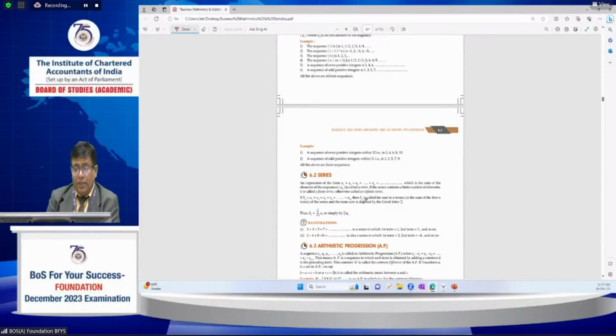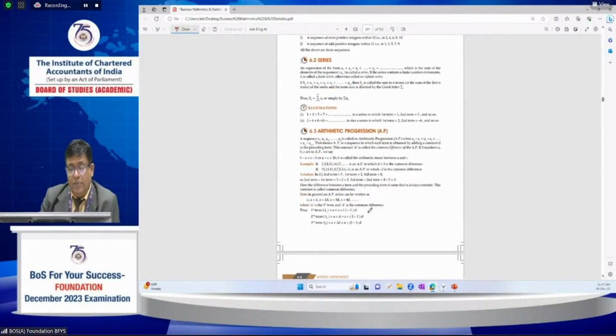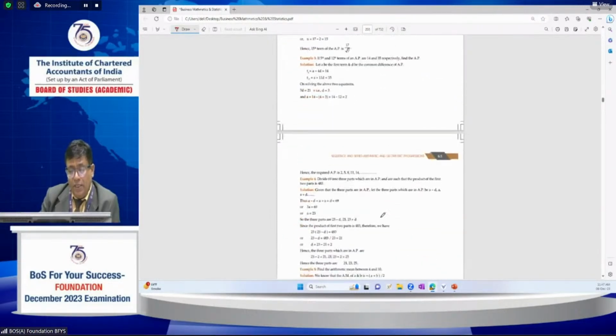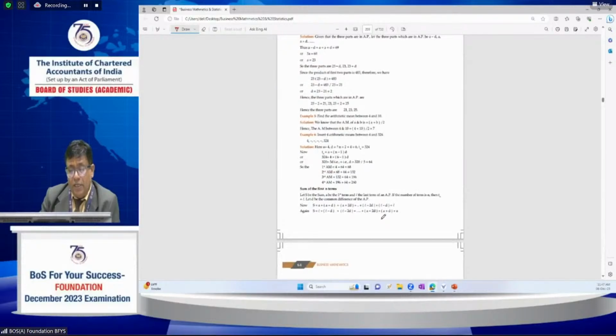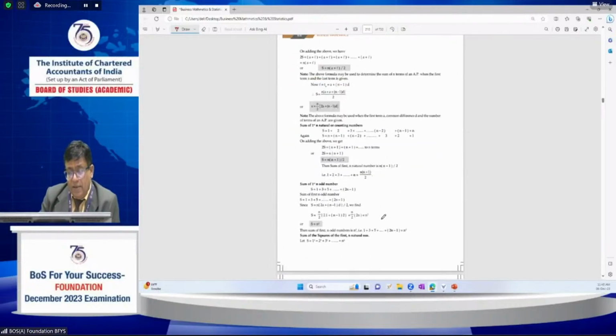And how a series is written, and how the sigma notation is used. What is meant by arithmetic progression? If the differences between successive terms are equal, then it follows an arithmetic series. Then there is the first term, second term, and the sum of n terms: n by 2 into 2a plus n minus 1 into d.